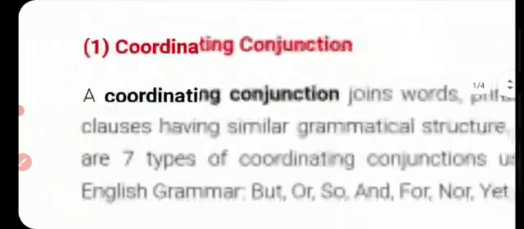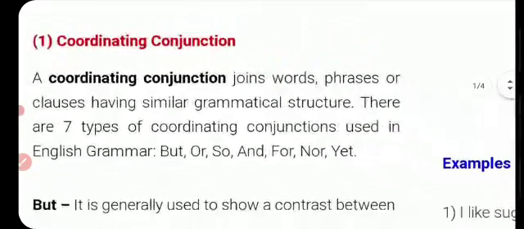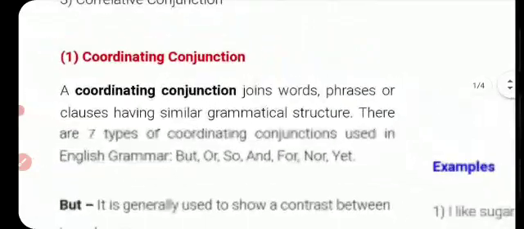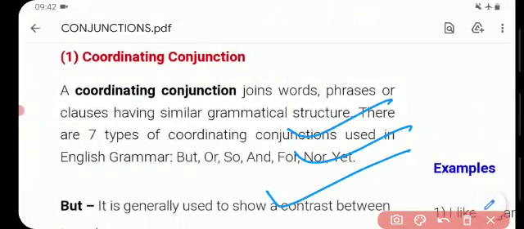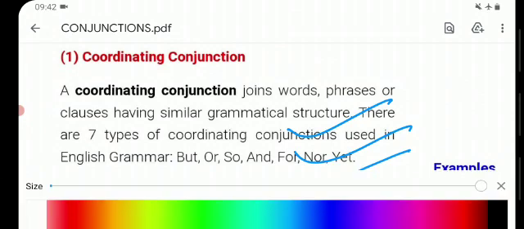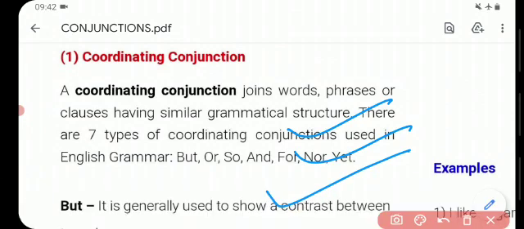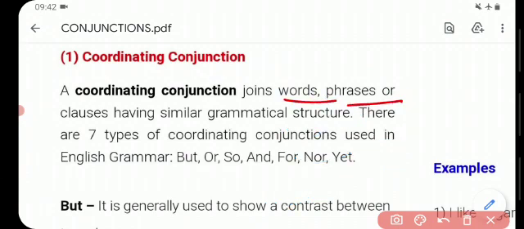What is a coordinating conjunction? A coordinating conjunction joins words, phrases or clauses having similar grammatical structure. It will join a verb with a verb, a subject with a subject, an object with an object, a clause with a clause, a phrase with a phrase, like that.